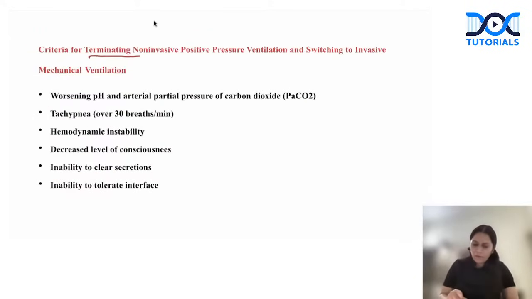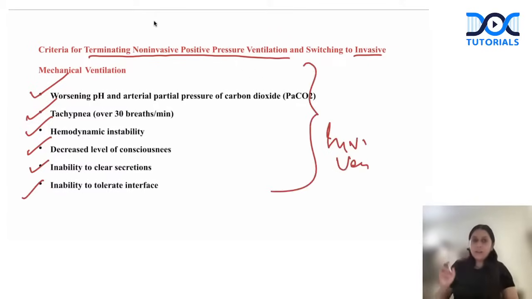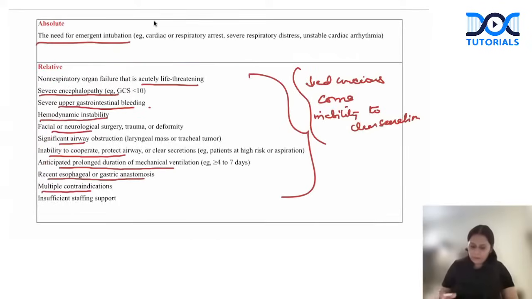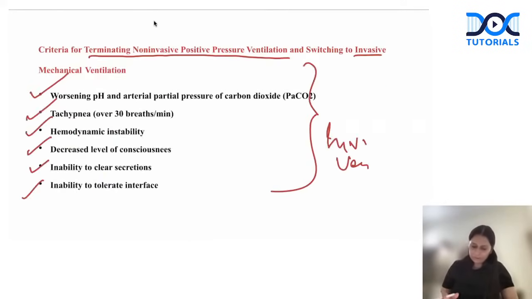Then the criteria for terminating non-invasive ventilation and switching to invasive. If the patient is getting worse, if the respiratory rate increases very much, if hemodynamic instability happens, if the consciousness of the patient starts decreasing, if the patient is unable to clear secretions, or cannot tolerate the mask which you have attached, immediately we change to invasive ventilation. Got it? So we should have a low threshold for converting non-invasive to invasive if these things are present. So the answer would be D, which is the incorrect statement. Right? Coming to the 13th question.